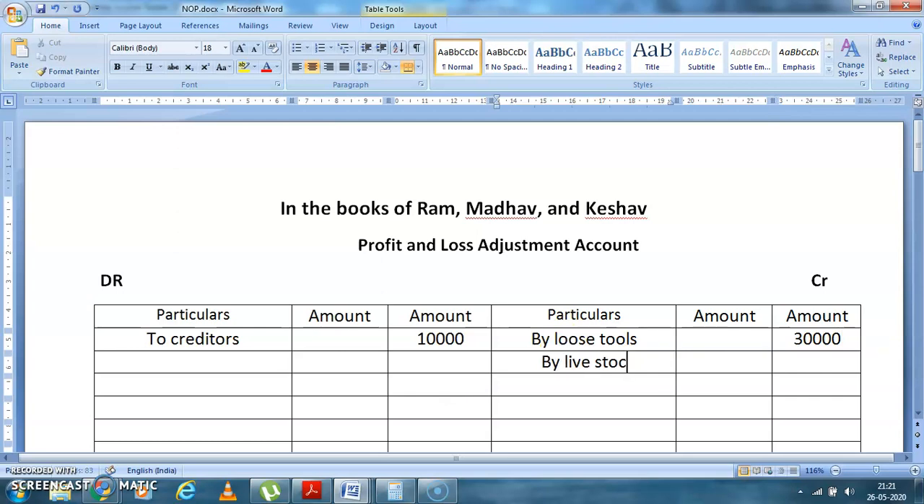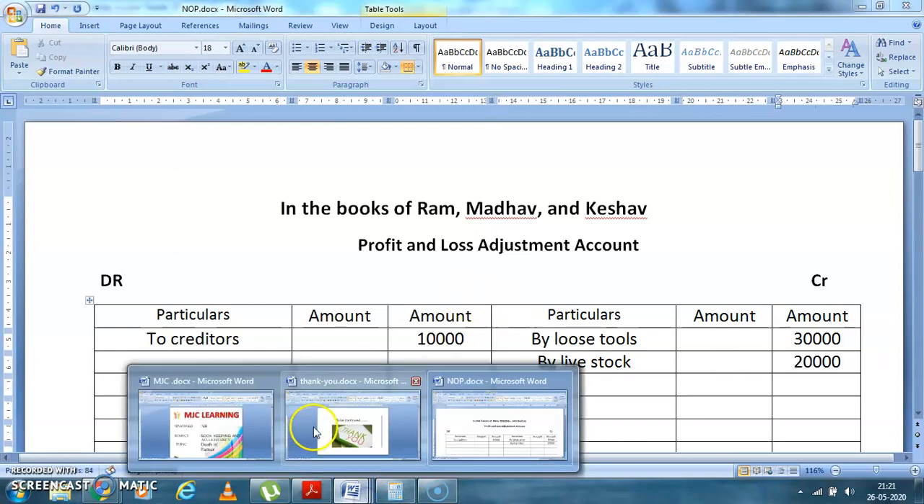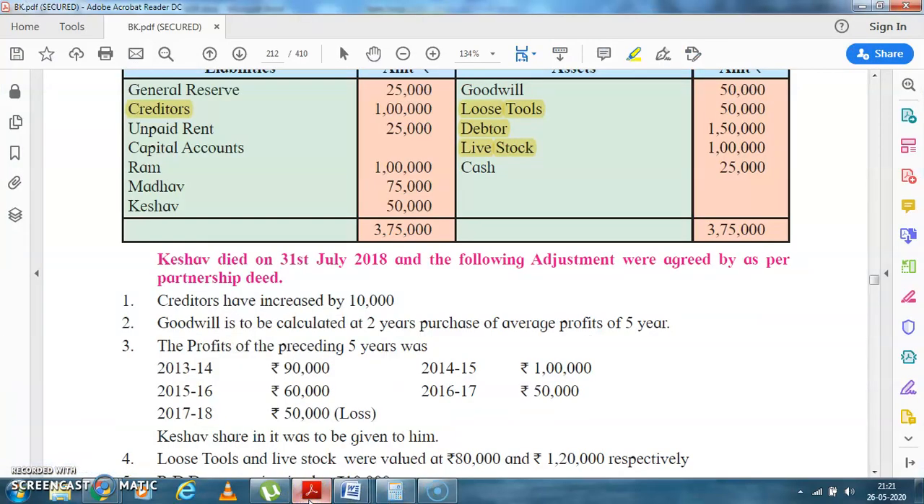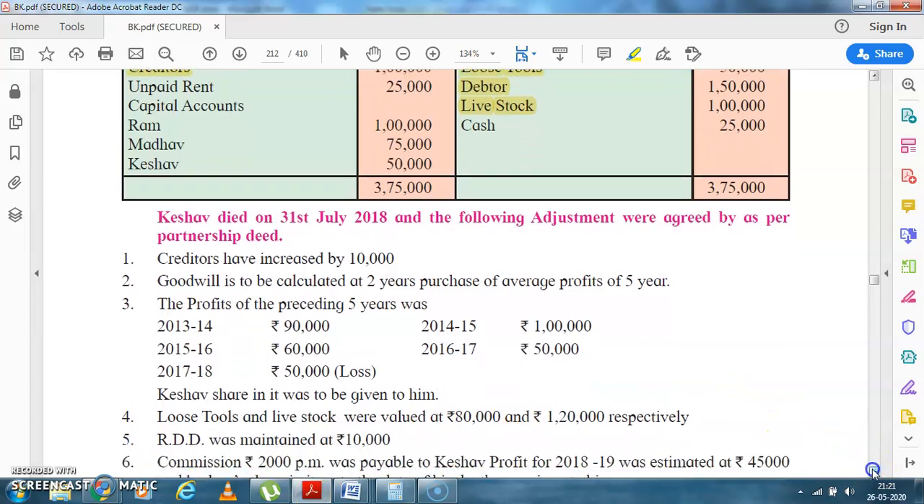Again I am repeating, increase in assets comes on credit side because it is income, and reduction comes on debit side. Okay, both the adjustments are over. Now we are not making the balance sheet. It's homework for you.